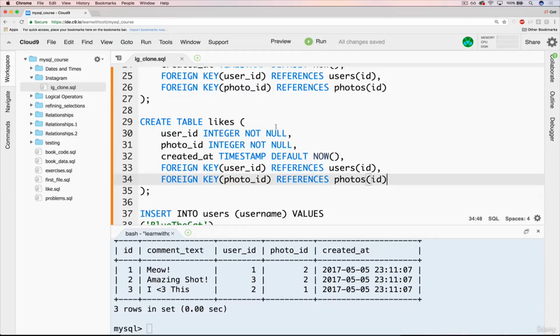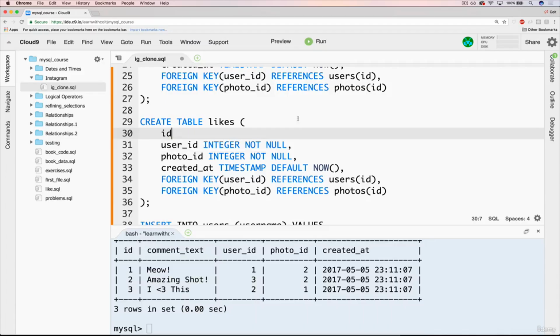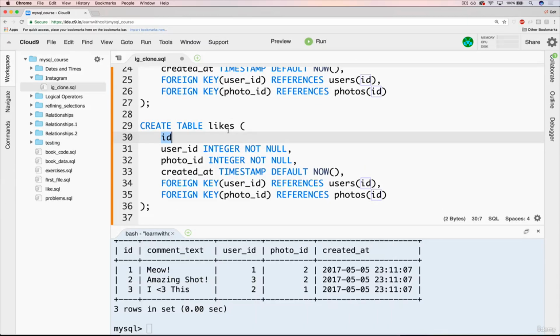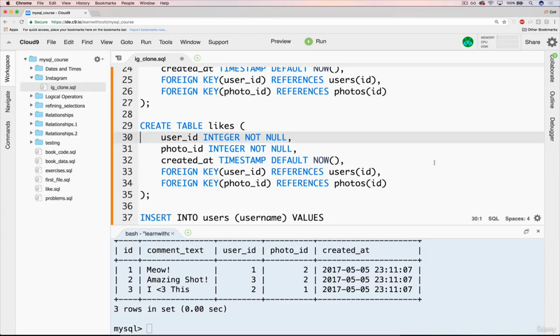Okay, so now let's address why we don't have an ID here. The main reason is that we don't need an ID. We're not going to be referring to likes anywhere else. If we were, it would be good to add an ID there maybe, but we're not having any table store information about likes.